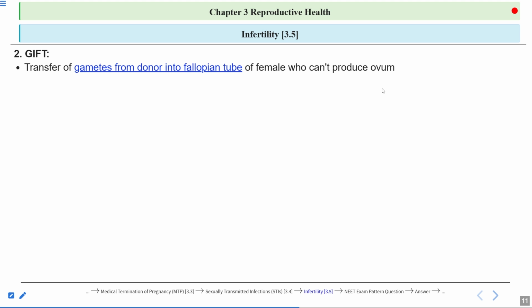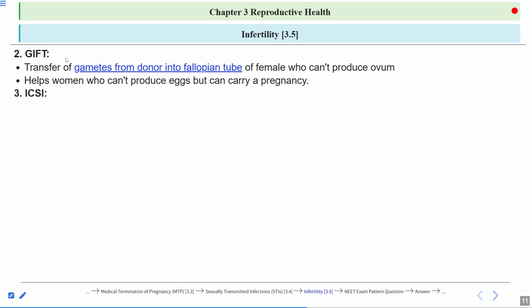It can support the fertilization and then embryo formation also. The female is only not able to produce the eggs; otherwise, she can provide the environment for the development of the zygote and the embryo. It helps women who can't produce the egg but can carry a pregnancy. So this is also very important. A question can come from here: in which cases is GIFT done?